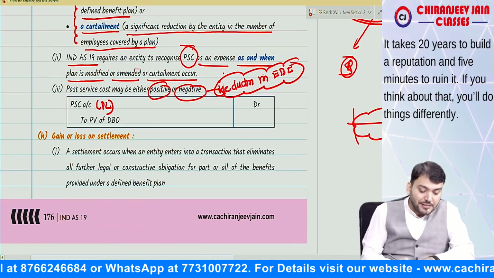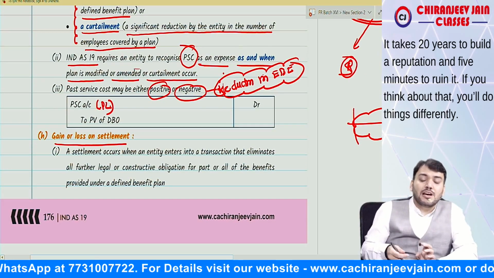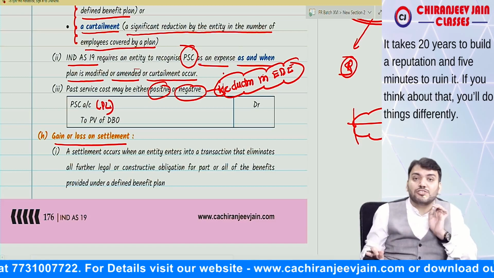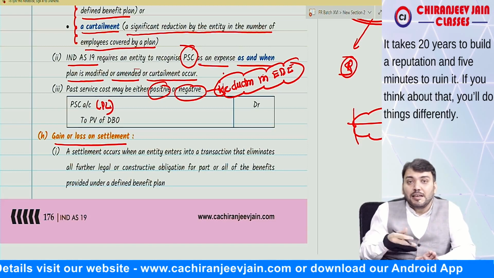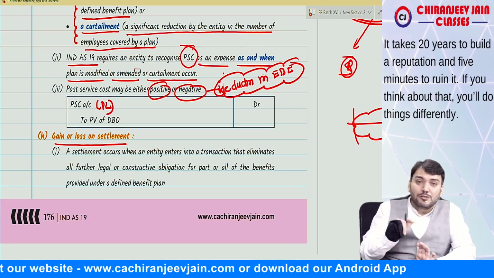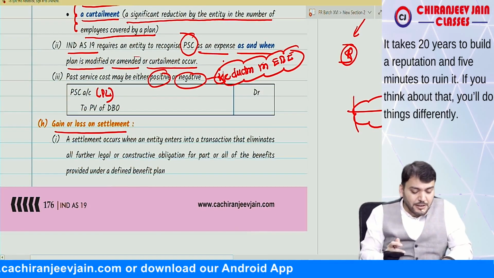Then gain or loss on settlement. Whenever there is a curtailment, the curtailment can be with or without settlement. If it is without settlement, okay. If it is with settlement, then there is some payment done. So we need to calculate gain or loss on settlement due to curtailment.